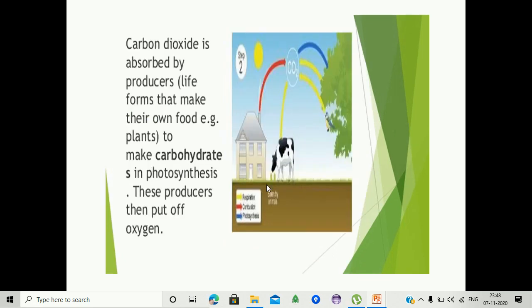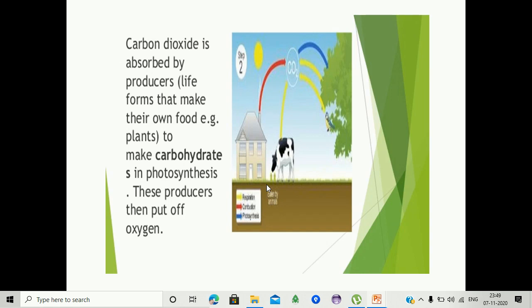Second step, carbon dioxide is absorbed by producers, life forms that make their own food. The producers are nothing but the plants. Plants absorb carbon dioxide and make carbohydrates in the process of photosynthesis. These producers then give off oxygen.